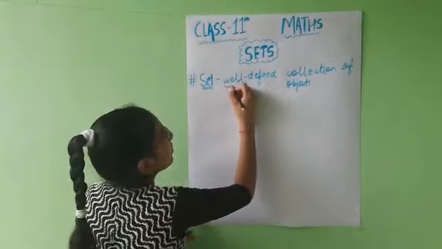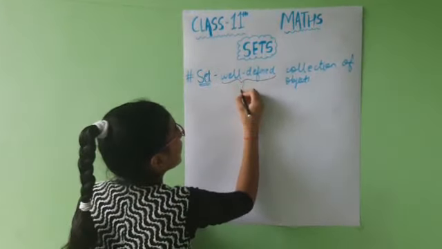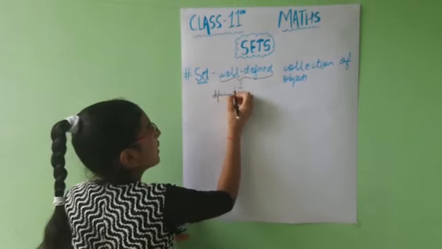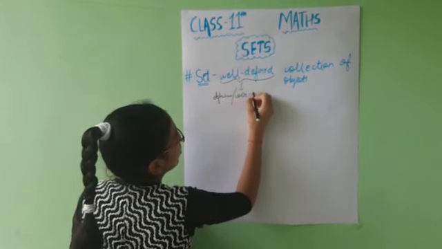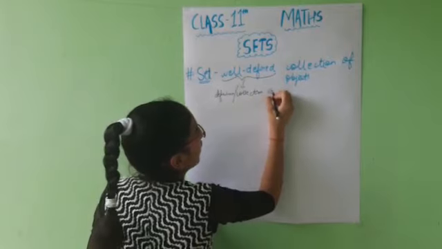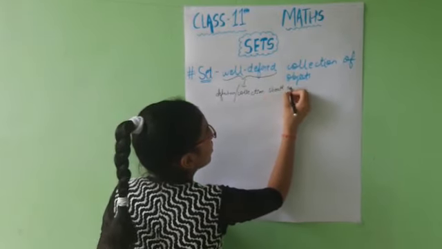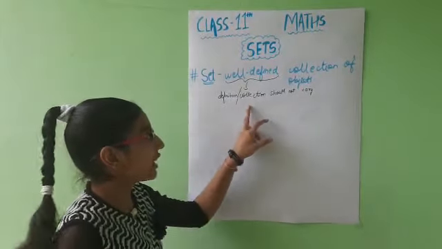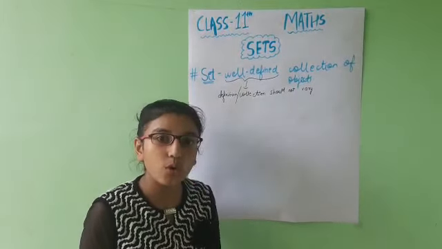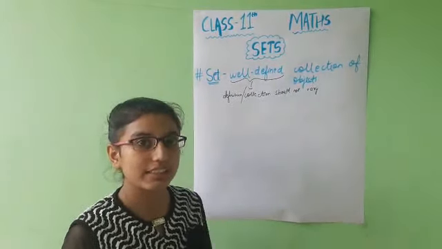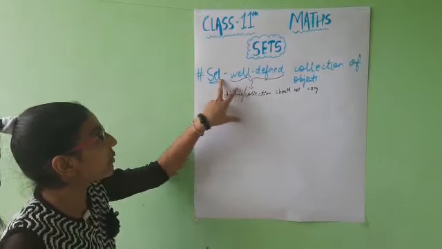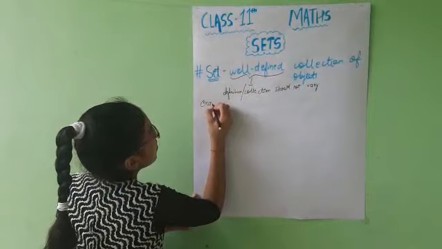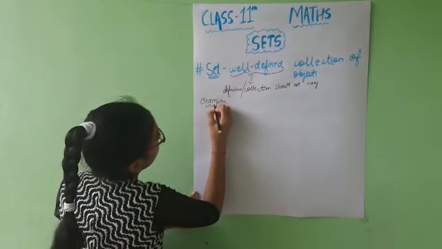Now what does well defined mean here? Well defined means that the definition, or you can say the collection, should not vary. So it means that the collection should remain the same no matter whosoever collects it. Only then will that collection be considered as a set. Now we will take some examples to understand it more clearly.